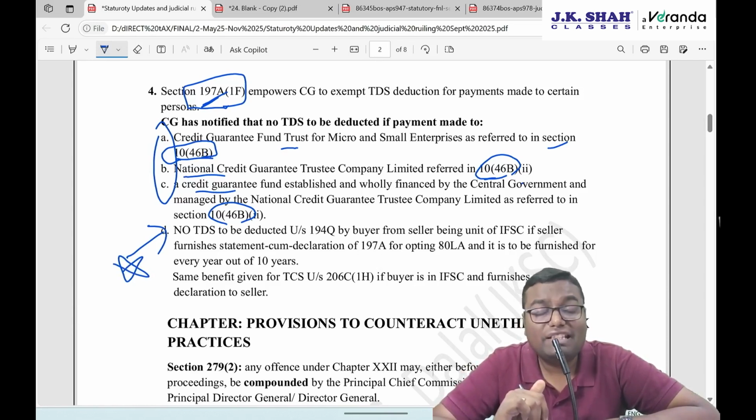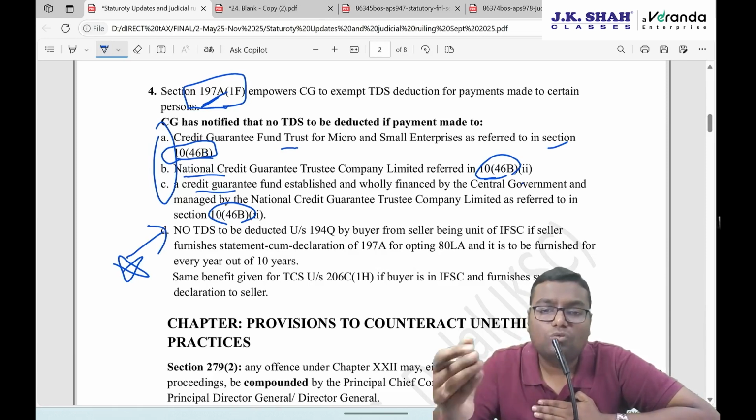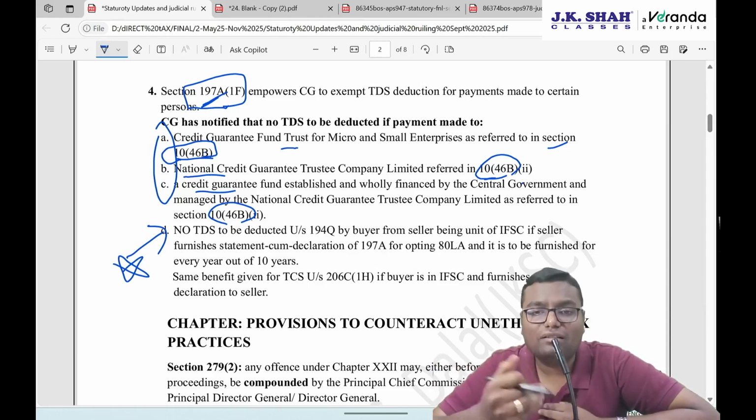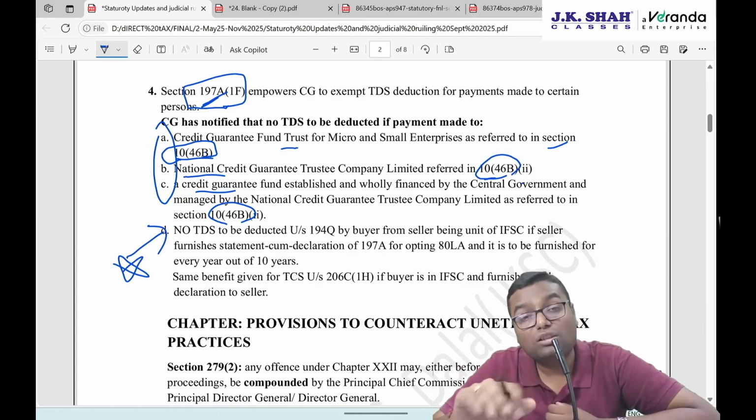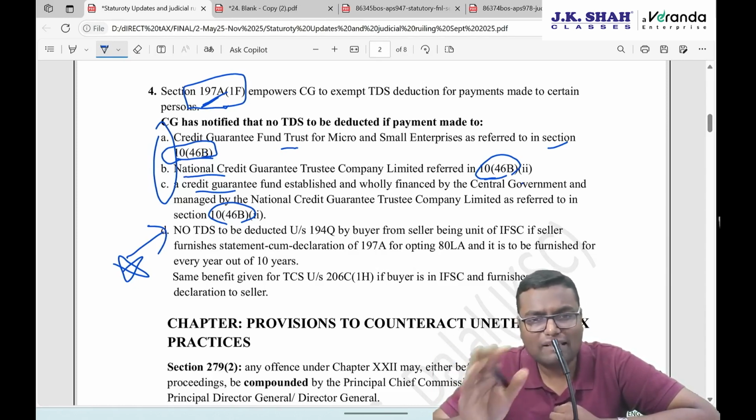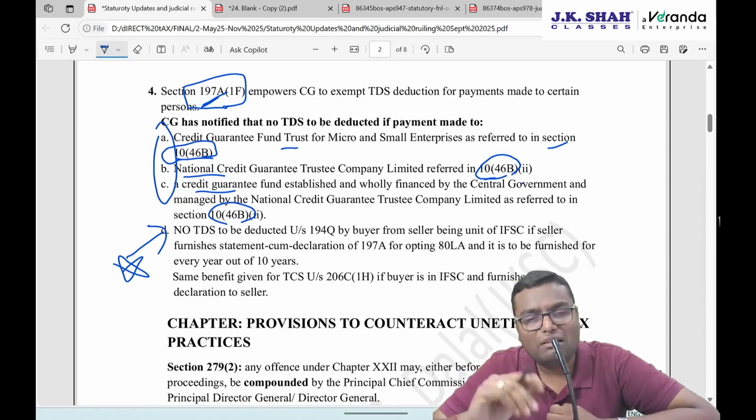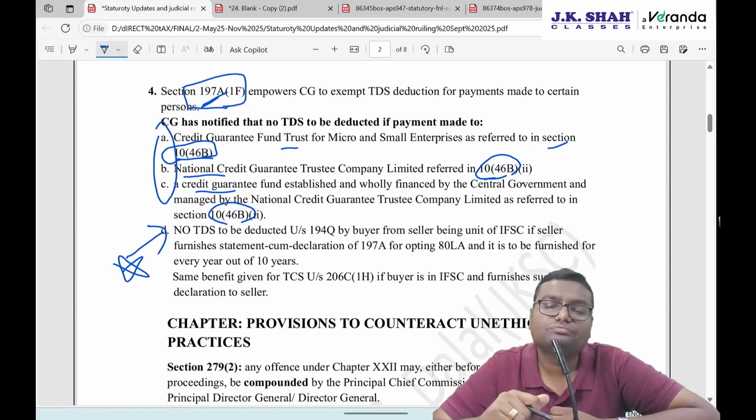Okay, first of all, what is TDS under 194Q? If I'm a buyer who is buying goods of more than 50 lakh from a particular seller, and as a buyer my last year turnover was more than 10 crore, I'm supposed to deduct TDS from the seller at the rate of 0.1% over and above 50 lakh.